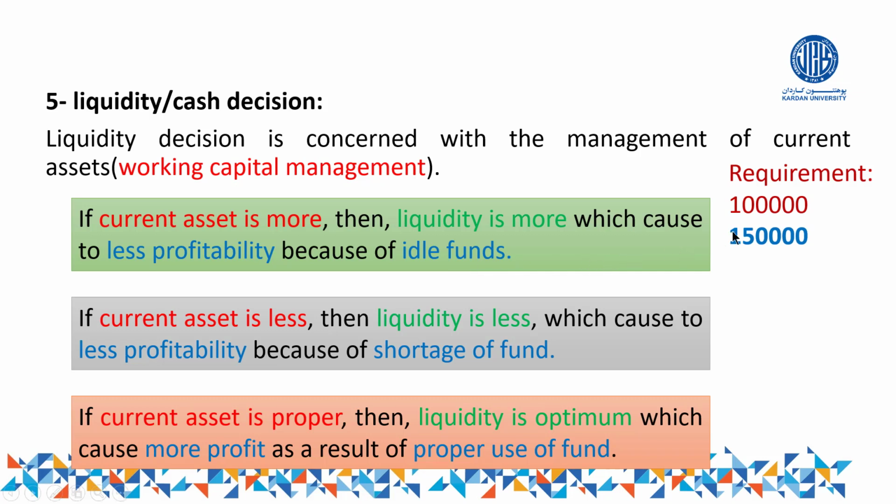Let us check this one. 1 lakh was required, you raised 1,50,000. So definitely 1 lakh is used for this one. 50,000 is of course idle funds. And for that 50,000, definitely there is a cost. As we said in the previous slide, if you want to raise funds from the market, of course you have to pay some cost for that. So nothing is free in the market. So of course there is a cost for this amount of 1,50,000, but you use only 1 lakh of it. So you pay cost for 1,50,000, but you receive income only from 1 lakh.